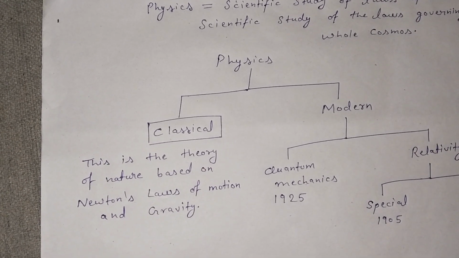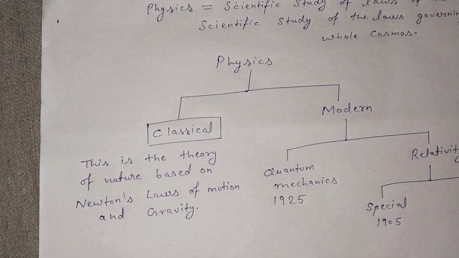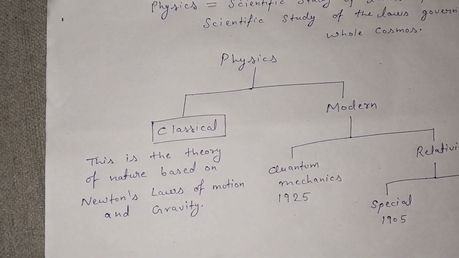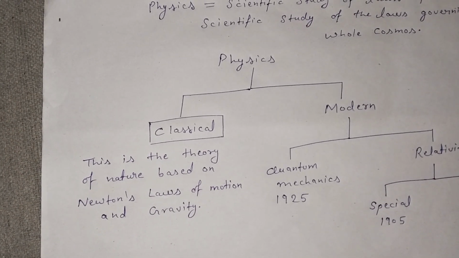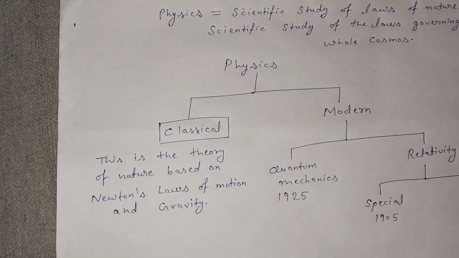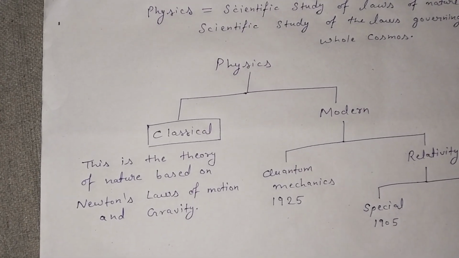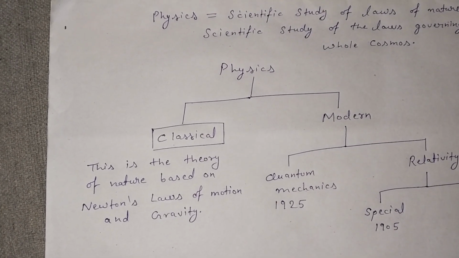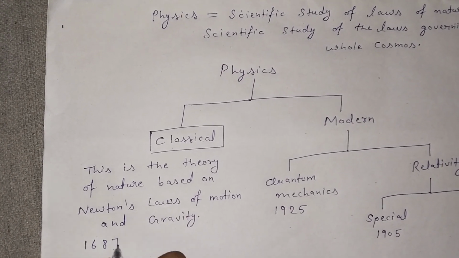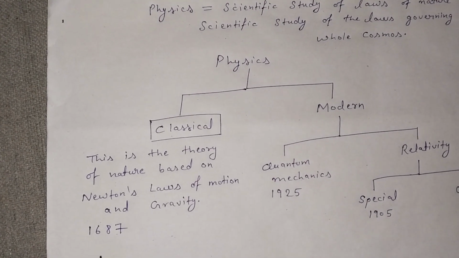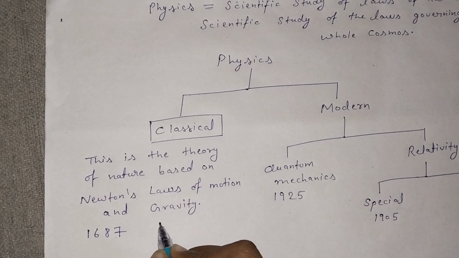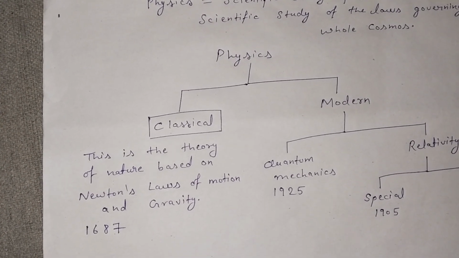and they were published in his famous treatise, Philosophiae Naturalis Principia Mathematica, which is Latin for Mathematical Principles of Natural Philosophy. It was published in 1687, and in this treatise Newton published his laws of motion and law of gravity.